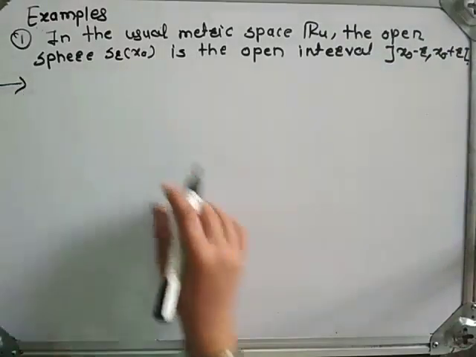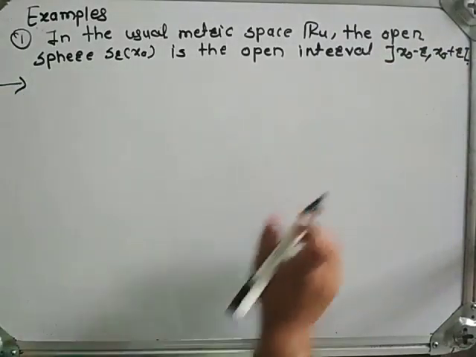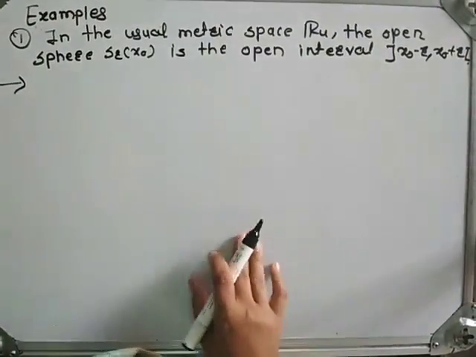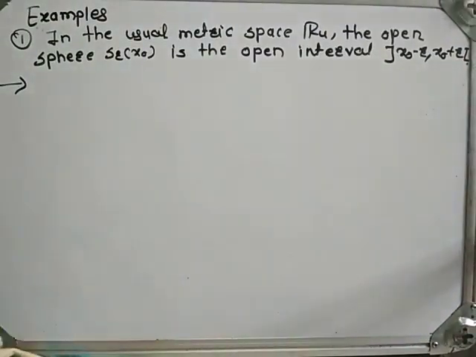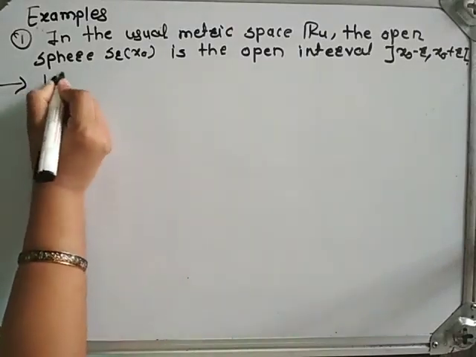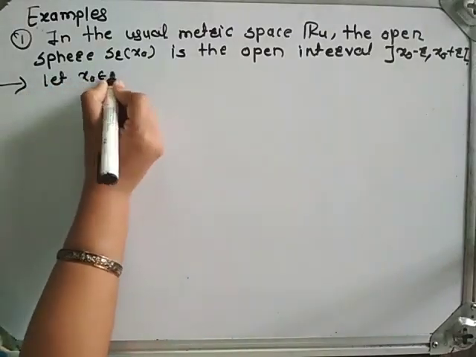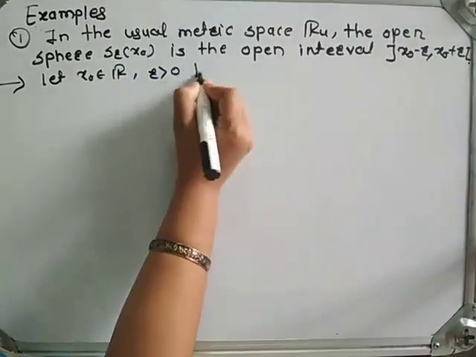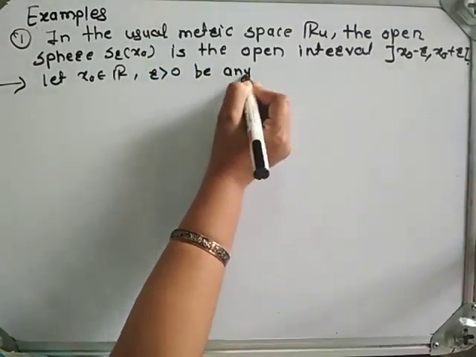In this example, we have to show that an open sphere S_r(x0) is an open interval. Let x0 belongs to R and r greater than 0 be any real number.